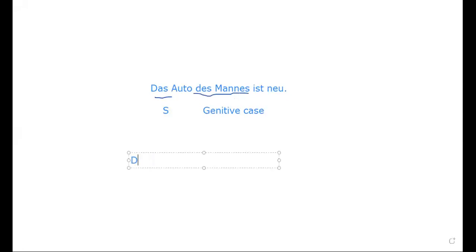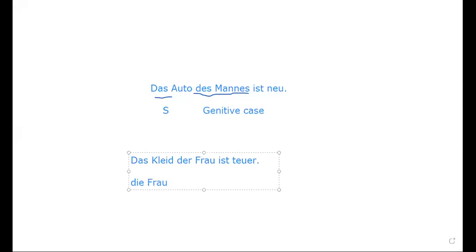Das Kleid der Frau ist teuer. Kleid means dress. Teuer means expensive. So the dress of the lady is teuer. Frau means lady. Why am I applying "der" here? Because actually it is "die Frau". You can check.